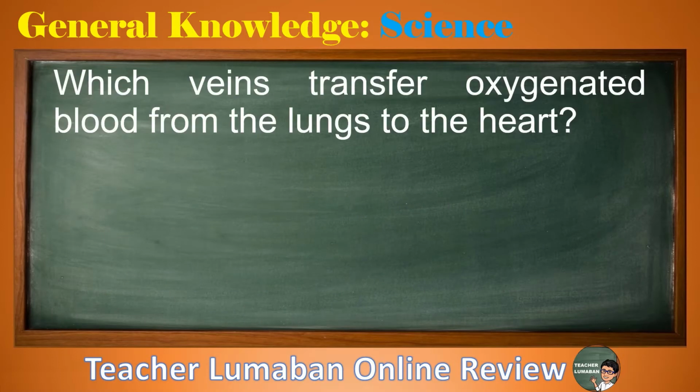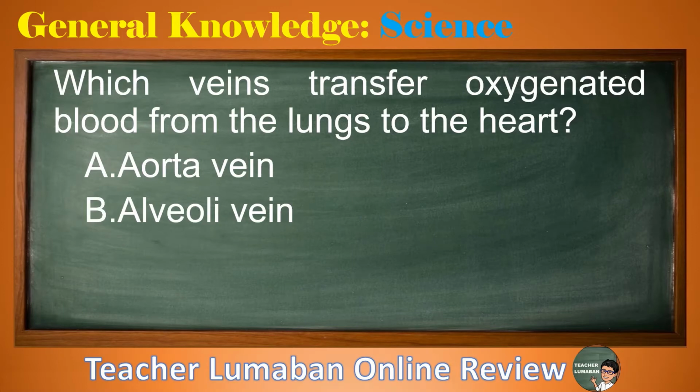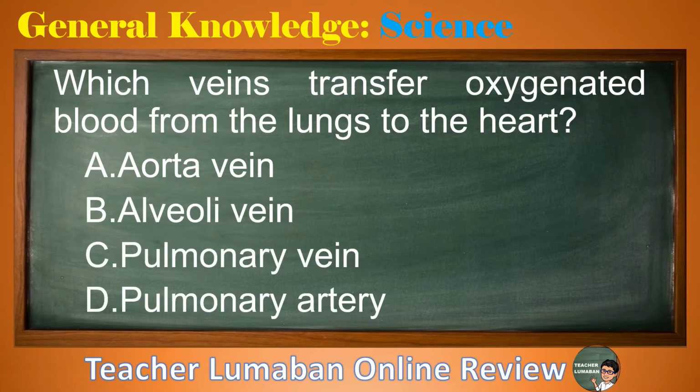Which veins transfer oxygenated blood from the lungs to the heart? Letter A, aorta vein. Letter B, alveoli vein. Letter C, pulmonary vein. Letter D, pulmonary artery. Choose the suitable answer to the following choices in 5 seconds. 5, 4, 3, 2, 1.